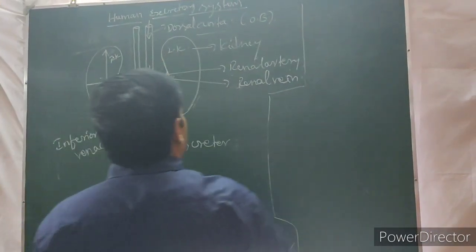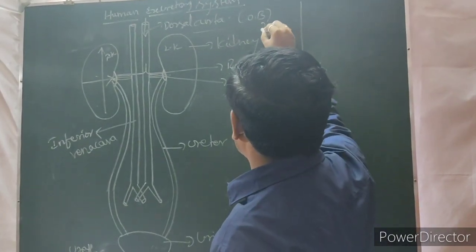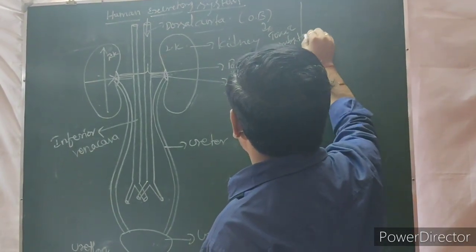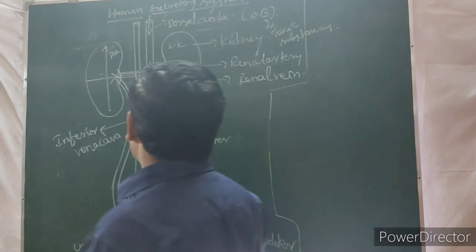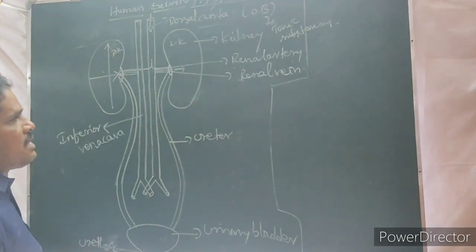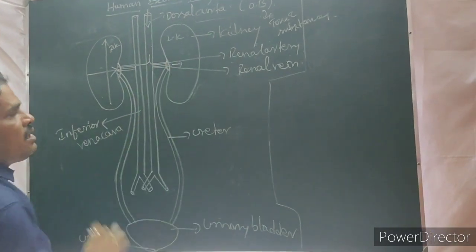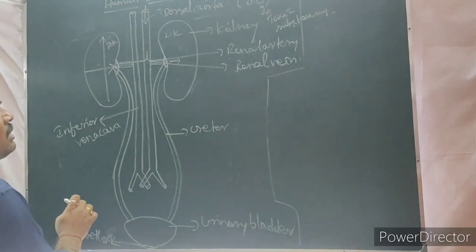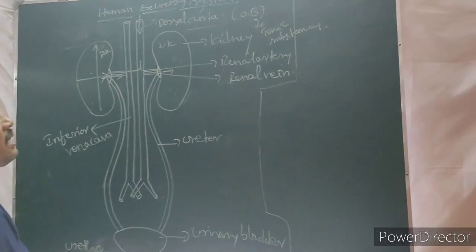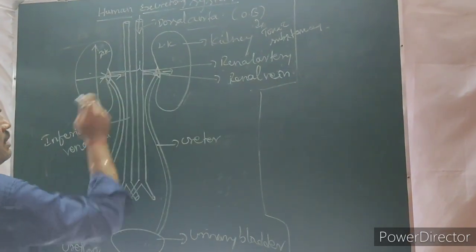In this oxygenated blood, waste products are also present. That means this oxygenated blood also has waste products or toxic substances. Then what happens? The toxic substances are going to be filtered in the kidney. Then only, purified blood comes back through the, what is that? Renal veins. With the help of the renal veins, purified blood comes back.